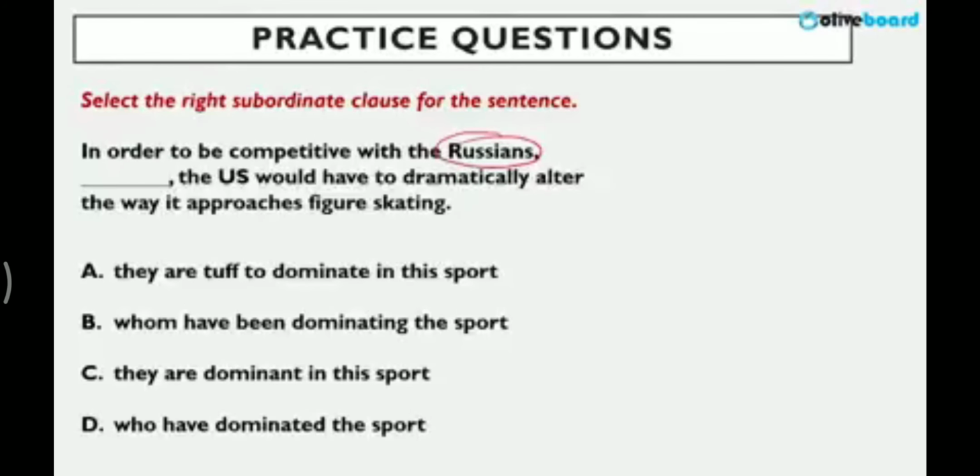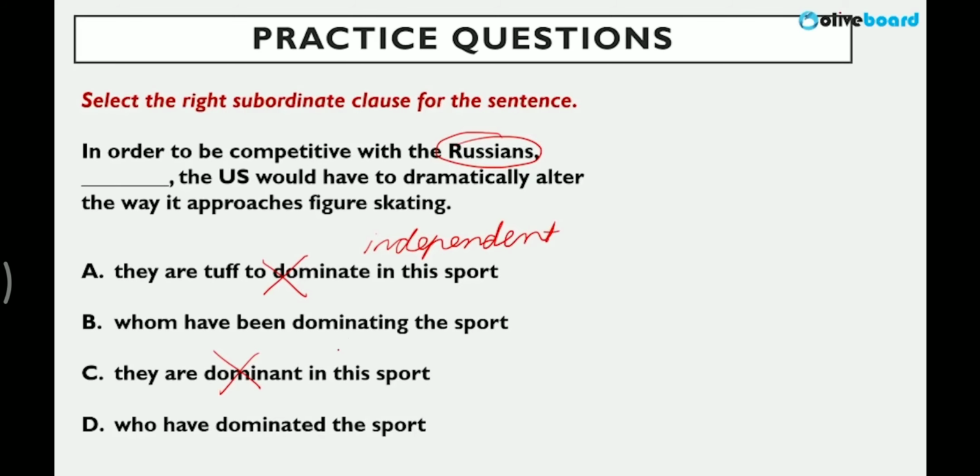We're talking about people, right? And because it's a dependent clause that cannot form a sentence complete in its meaning. A and C are able to form sentences which are complete in meaning on their own. They are tough to dominate in the sport. We don't need independent clauses. We need a dependent clause because we are adding meaning to the given sentence. Independent clause not required. Cancel A and C.